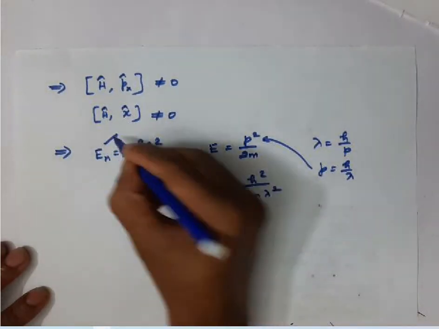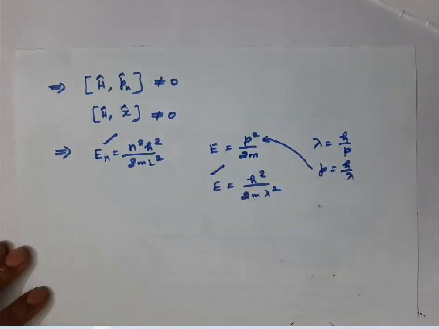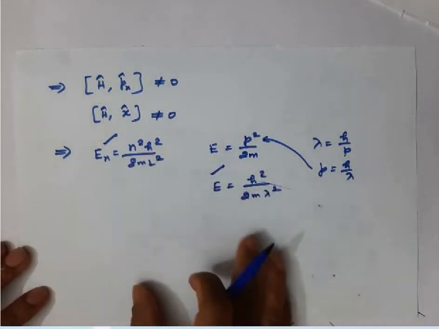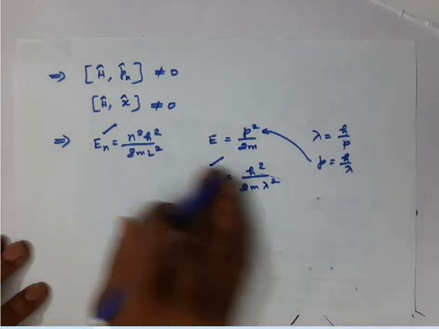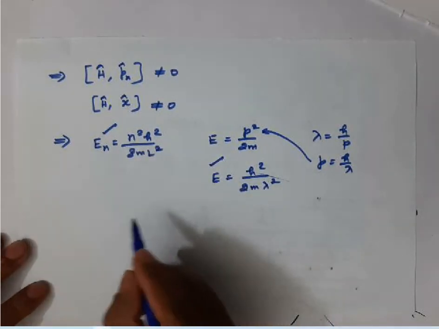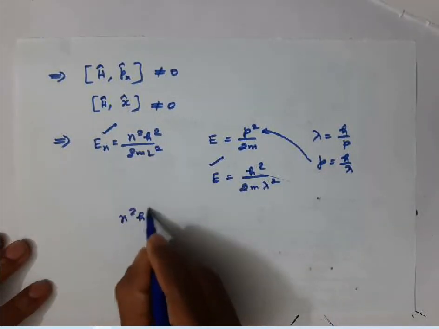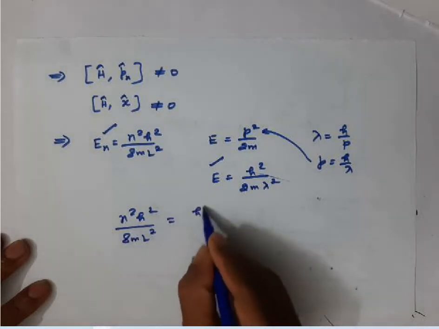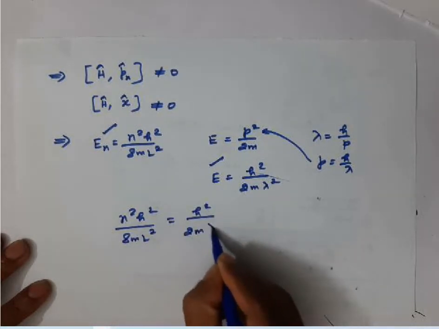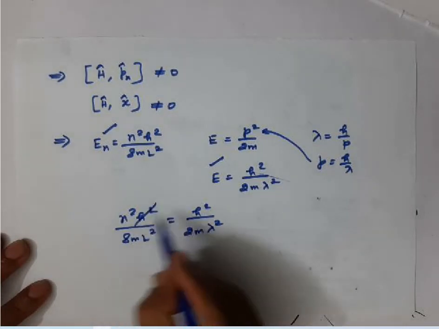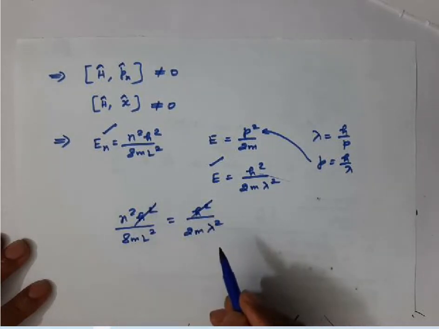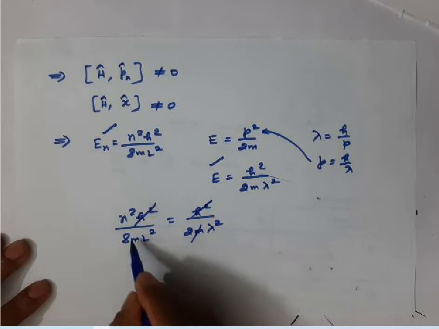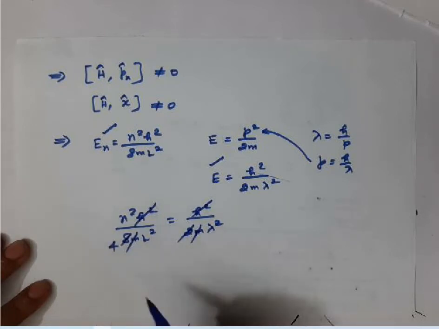Now see, this energy and this energy are one and the same, because both are kinetic energies. If I equate these two energies, what will I get? n square h square over 8 m L square is equal to h square by 2m lambda square. h square gets cancelled, and you can cancel m and m. 2 2s are 4, 4 2s are 8.